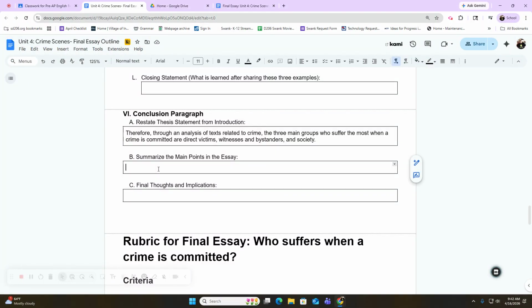Now, the main points in your essay is basically what was your overall paper trying to argue. And again, I know we were trying to argue our three groups, but just kind of reiterate what you said throughout your paper.